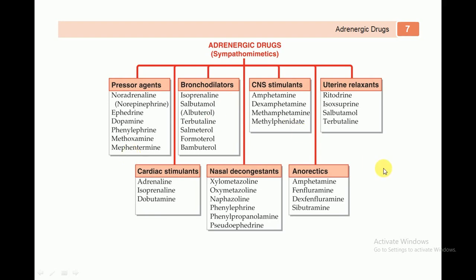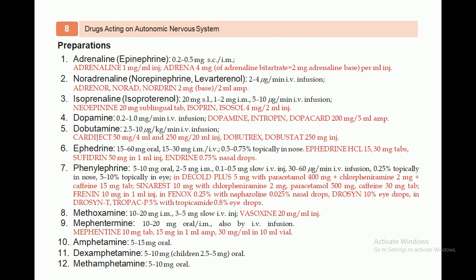Now come to the doses of adrenergic drugs. These all are the drugs which act on the autonomic nervous system. So now let's see these preparations. Adrenaline, or you can say epinephrine, is available at a dose of 0.2 to 0.5 milligrams subcutaneous or IM. Adrenaline is also available as 1 milligram per ml injection, and adrenaline bitartrate 2 milligram per ml injection.